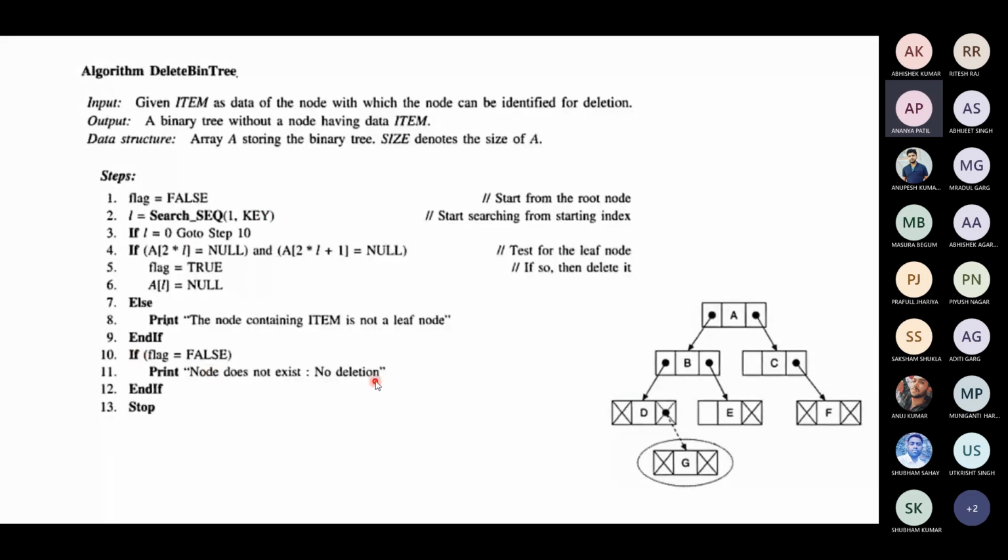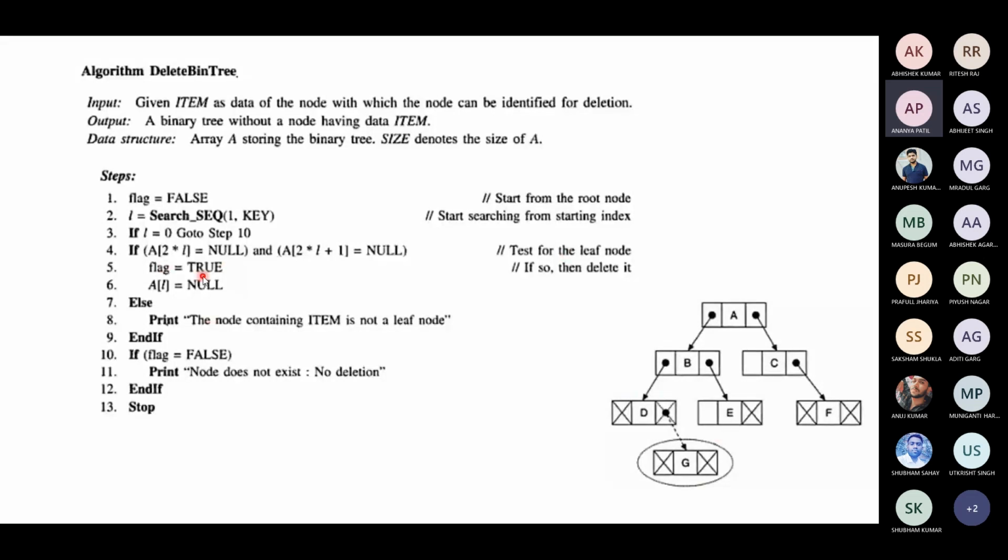If the node is available, then we have to test the left node or the right node, whichever you want to delete. For example, this is the node you want to delete. You come here, A to B, B to D, D to the right node, searching for the node you want to delete. Test for the leaf node, and keep going until you reach the leaf node.